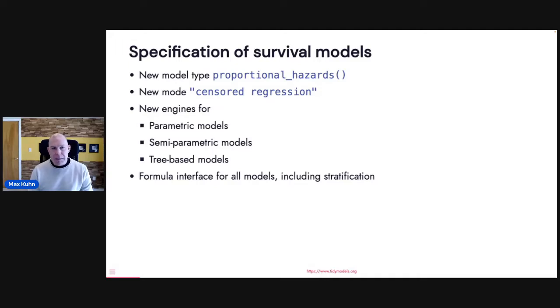We have sort of a new modeling mode. So what we do is we have modes for classification and regression. I'll show you a new one here that's for censored regression, which means we estimate performance and do some things differently for this type of model. And then we've added new computational engines for parametric models, tree-based models, and so on. We've also decided to standardize on the survival package's formula interface. So there are some models that had a weird or non-formula interface to their code, and we've standardized everything to work on Surv objects and strata and things like that you would see in the survival package.